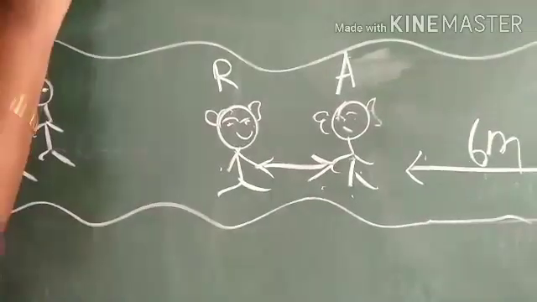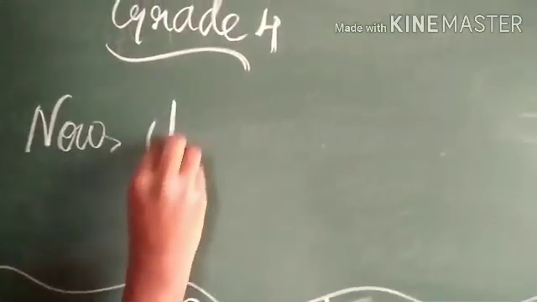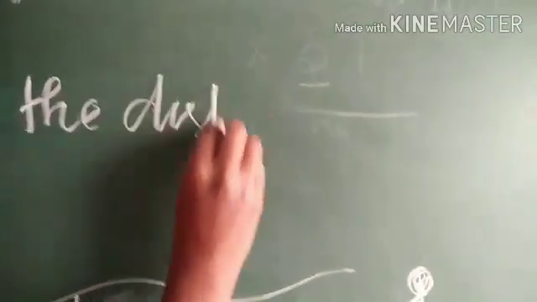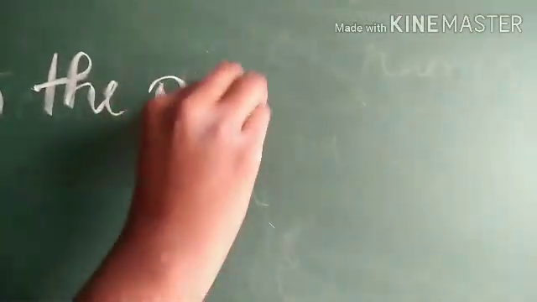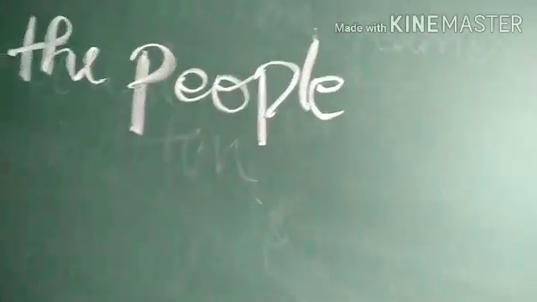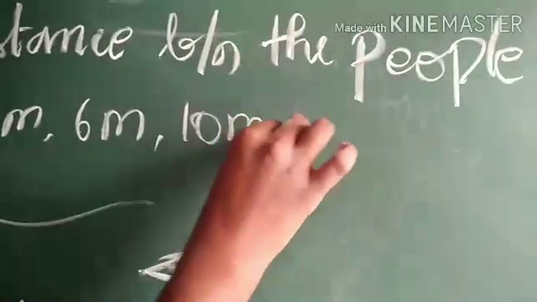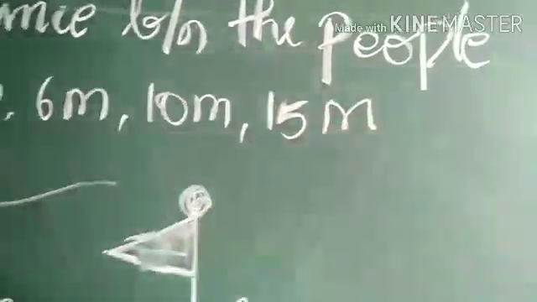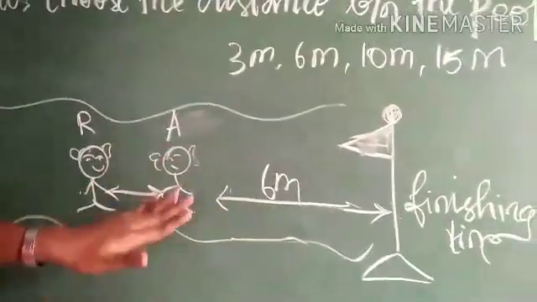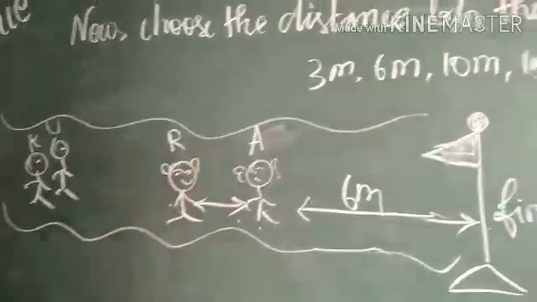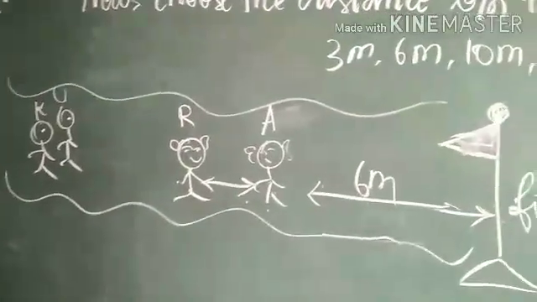Now, choose the distance between the people, okay? 3 meter, 6 meter, 10 meter or 15 meter. So, see children, the distance between Arundhati and the finishing line is 6 meter. Then what about the distance between Rehena and Arundhati? What do you think? Guess, children.